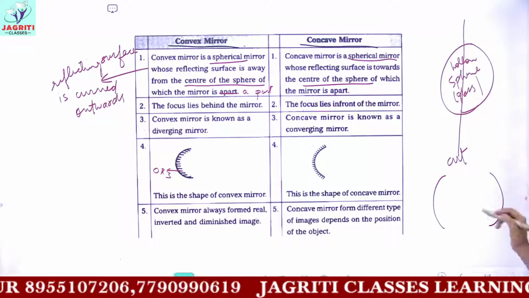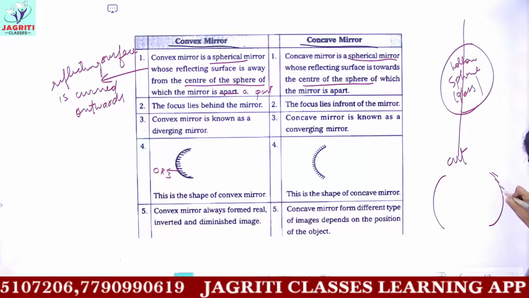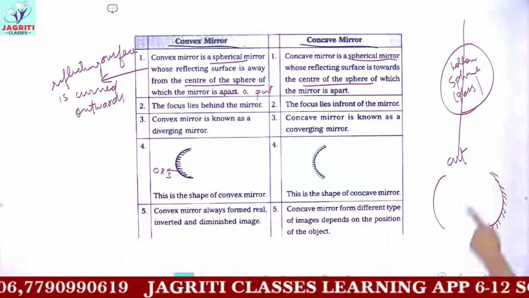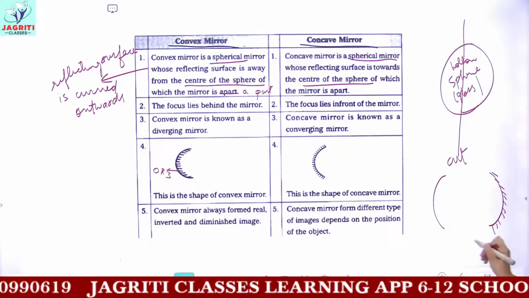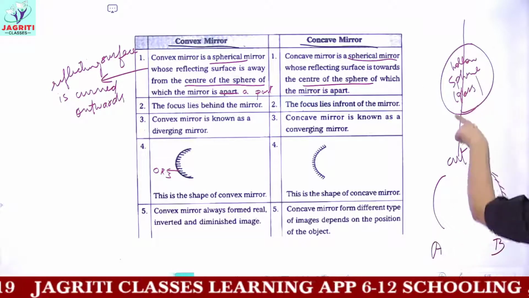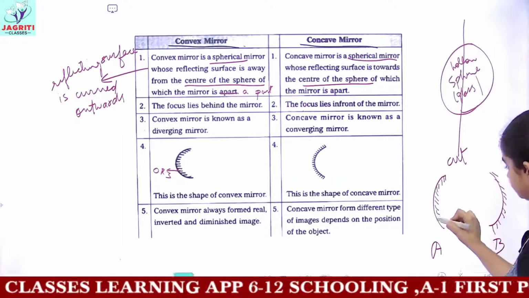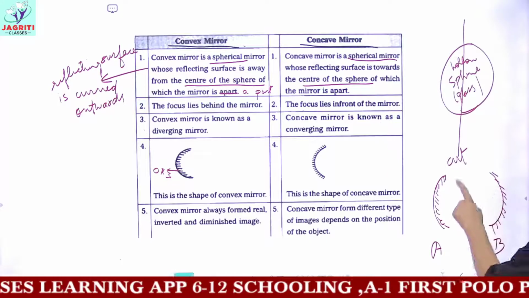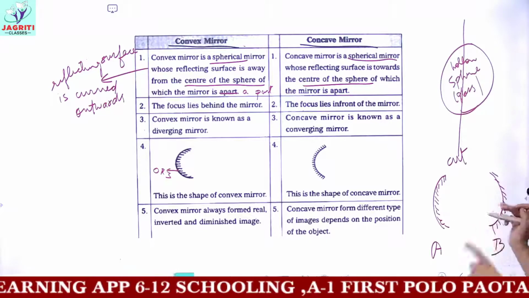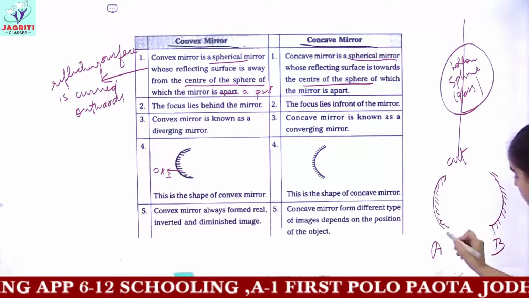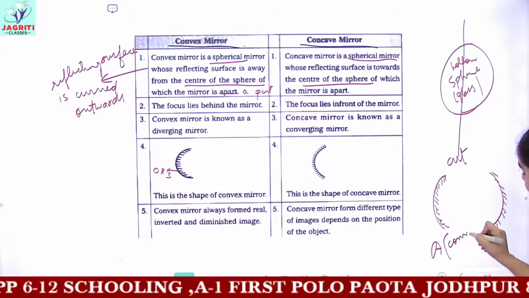So now if I coat a paint or silver coating on the outer surface of the B part, and on the A part which I obtained, I coat it on the inner surface, then because I have coated the inner surface, the reflecting surface is outwards. So this mirror is an example of a convex mirror.